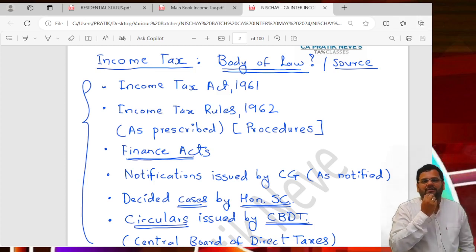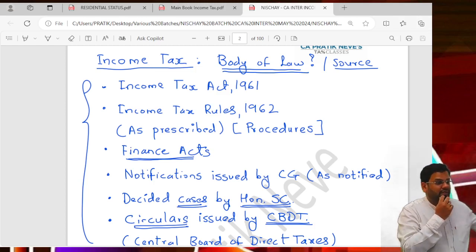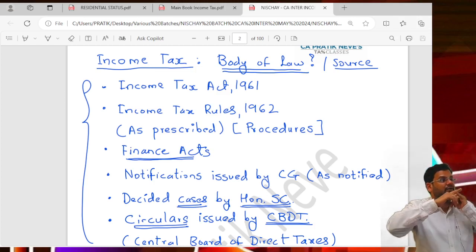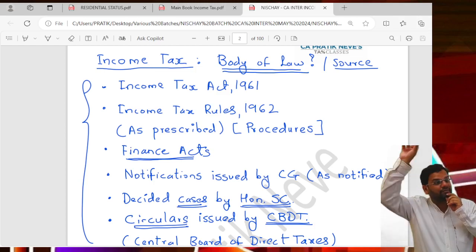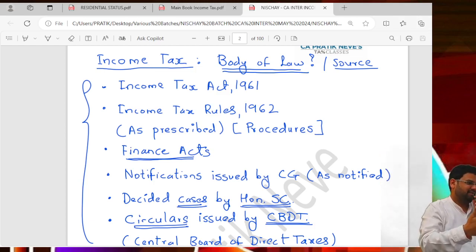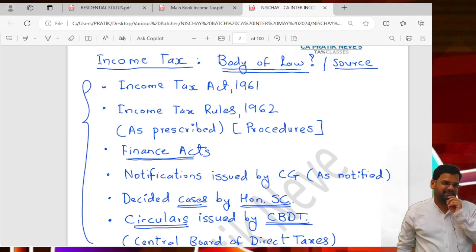Okay, so understand. What is the importance of the Finance Act? The Finance Act will give you the rates of GST, the rates of income tax, and the Finance Act will have the right to change some provisions of the Income Tax Act by way of amendments. So it can propose some amendments to the original Income Tax Act.